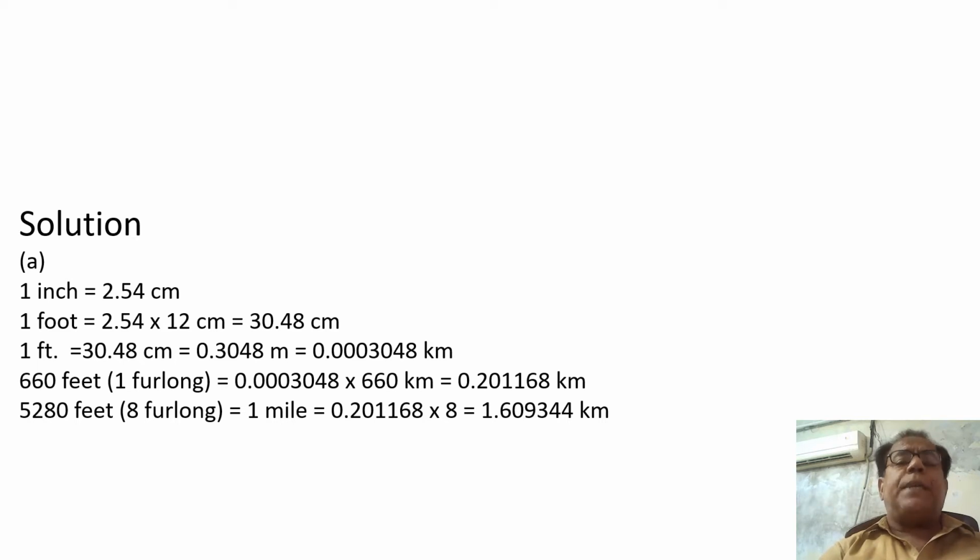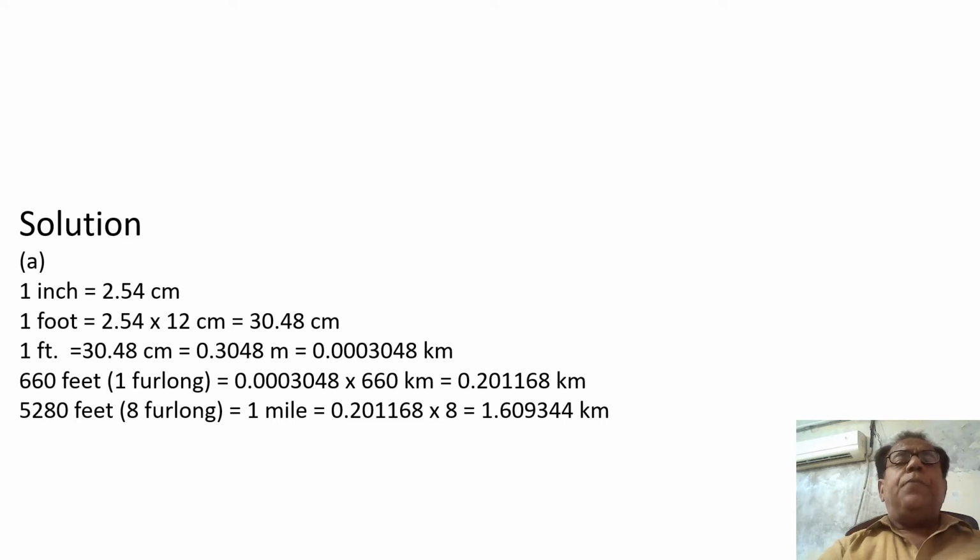0.3048 meter, because 1 meter is equal to 100 centimeter, or 10 raised to the power 2 centimeter is equal to 1 meter. And again 1 kilometer is equal to 1000 meter, or 10 raised to the power 3 meter is equal to 1 kilometer.